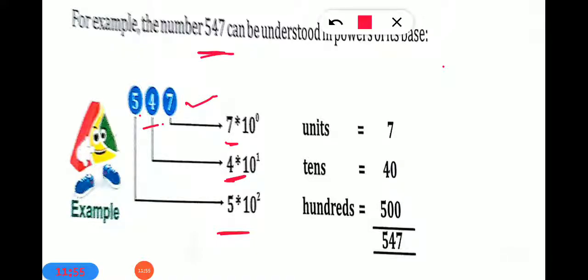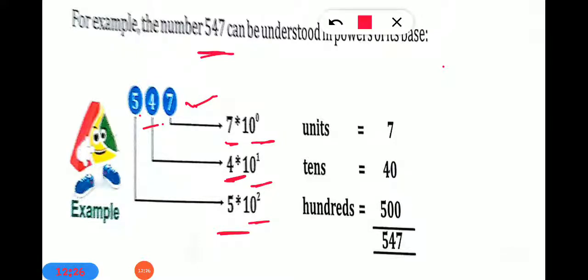Now second thing, the base of a number system. 547 comes from which number system? This is coming from the decimal number system. So that's why the base of this number system is 10. So that 10 comes here. 7 is also a decimal number, so multiply 10. 4 is also a decimal number, so 10 multiply 10. 5 is also a decimal number, so multiply 10. Now the position.